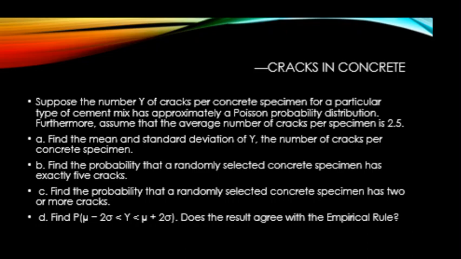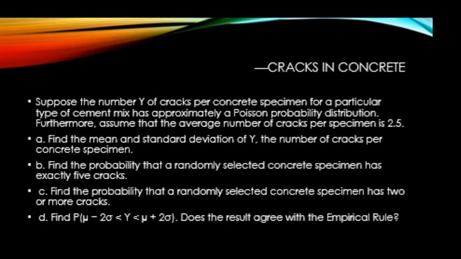So y is the number of cracks. That's the count, and then per concrete specimen. So that's the specific area that we are looking at. And then each concrete specimen has to be independent of each other. The average number of cracks is lambda, which is 2.5. So the first concrete specimen has an average of 2.5, the second one has 2.5, they're independent of each other, and so on and so forth.